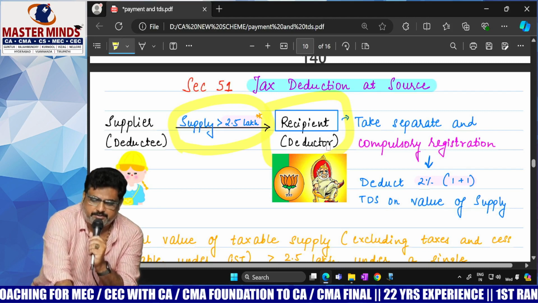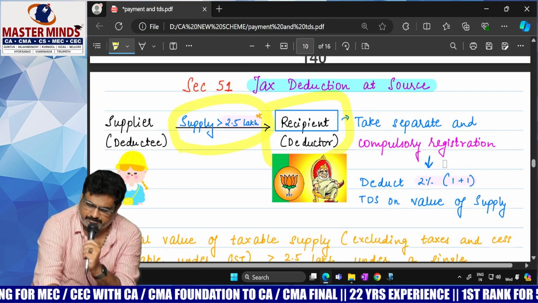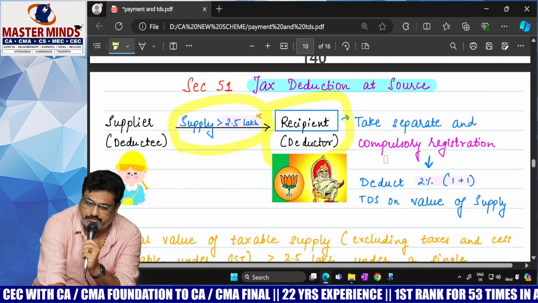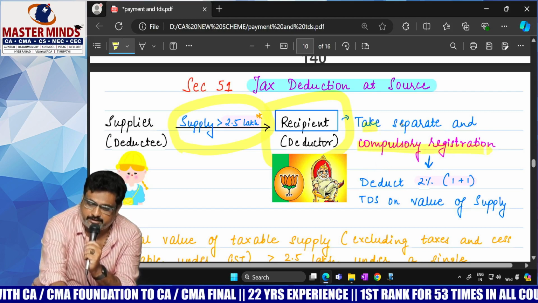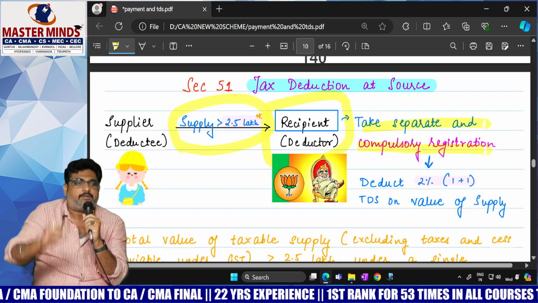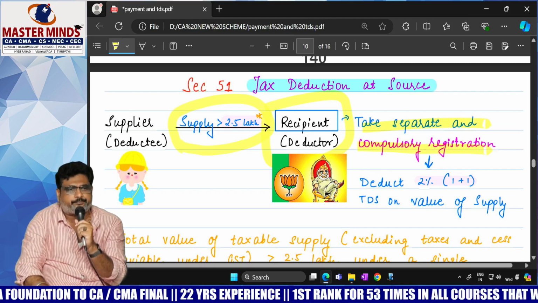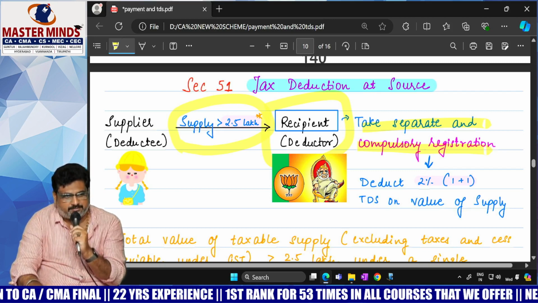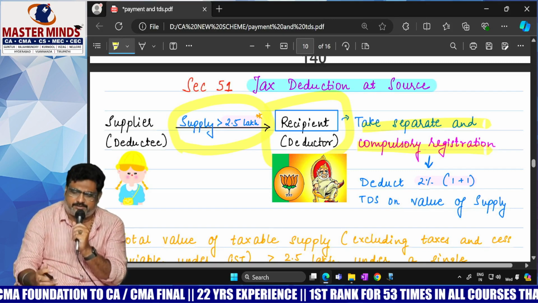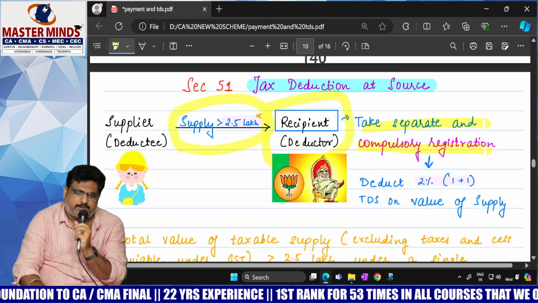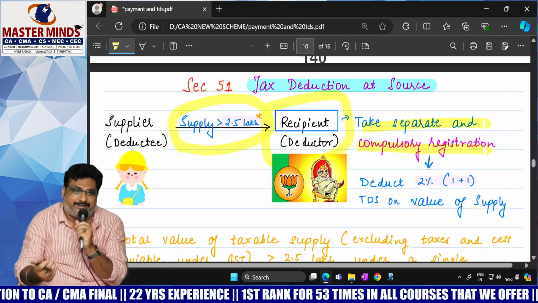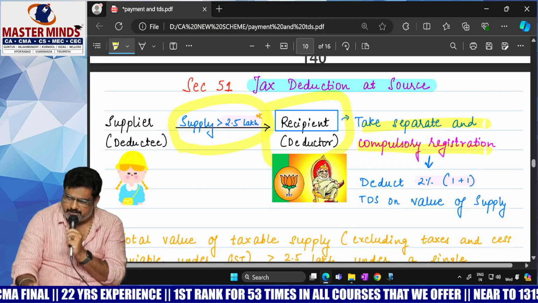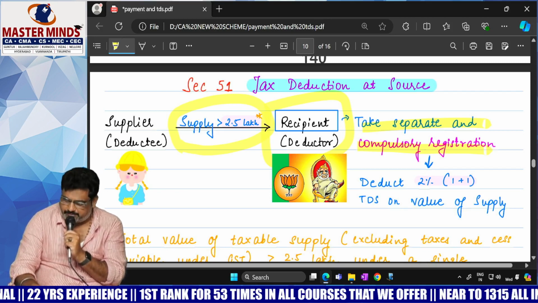These recipients who are TDS deductors are required to take compulsory registration as per section 24, as you may recollect from your CMA Inter days.